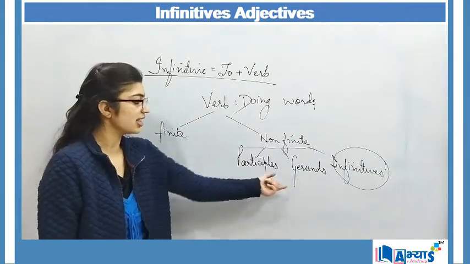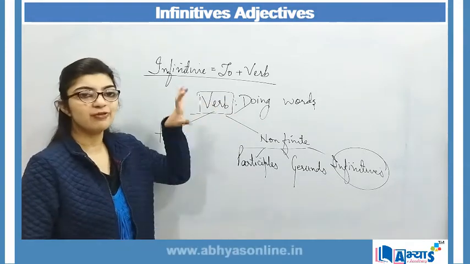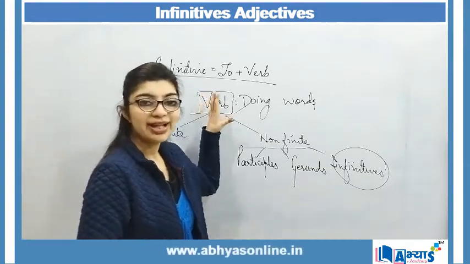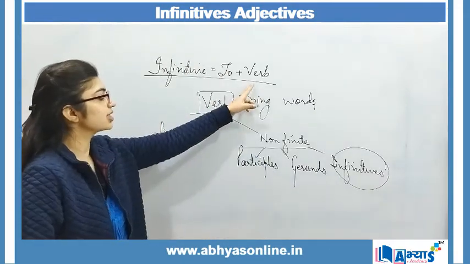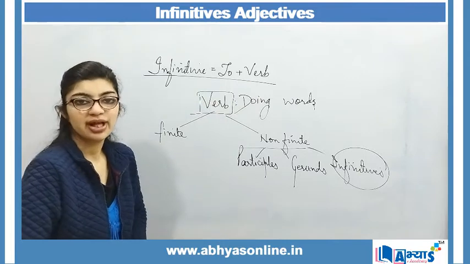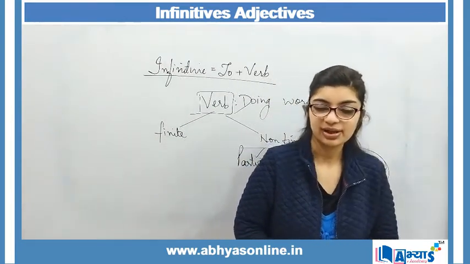As you can see, all these are the branches of verb. So we are basically focusing on verb, and that verb is infinitive, and infinitives are all those verbs which are preceded by to. And here we will be focusing on infinitive adjectives.